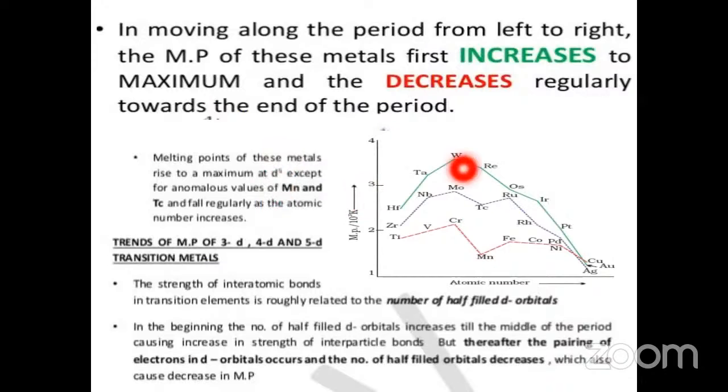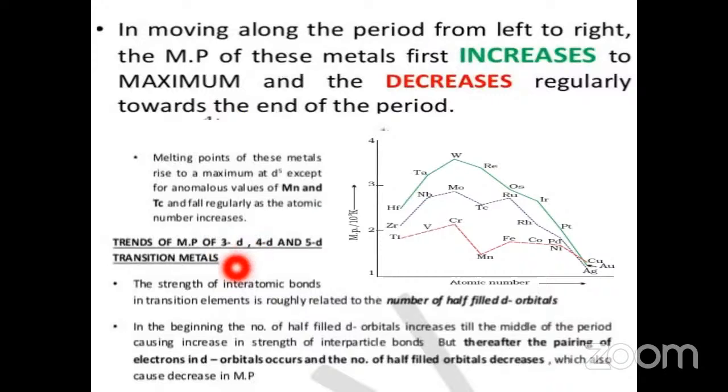The d5 configuration elements are chromium, molybdenum, and tungsten. After this group, the melting points decrease regularly as the atomic number increases to the end of the period, except manganese and technetium, which have anomalous values.